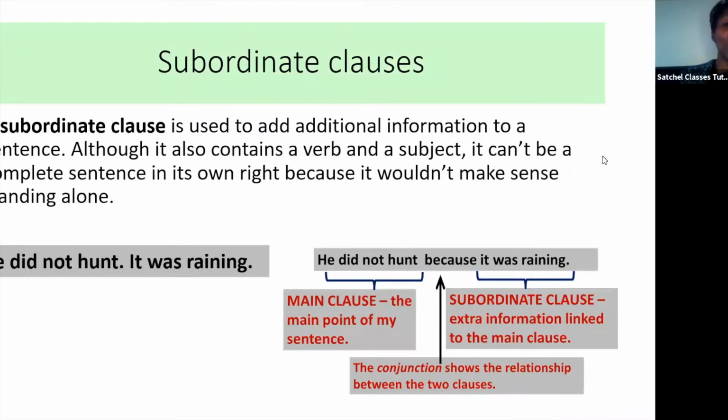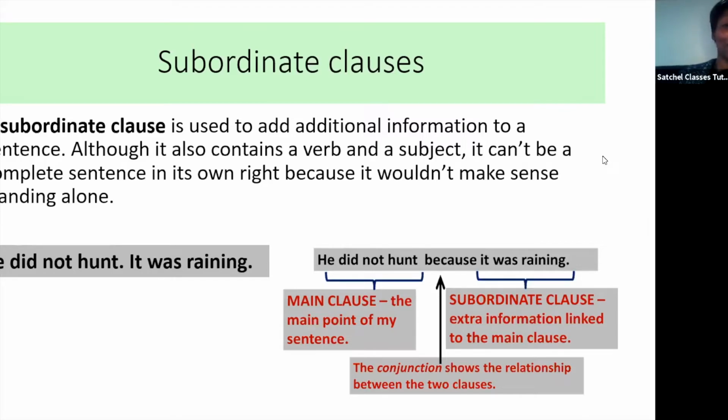Now, in a complex sentence, as well as the main clause, we have a subordinate clause. So as well as a clause that tells us who and what they are doing, what they're being, you have additional information. It doesn't contain a main clause, subject or a verb, but it can't stand on its own.